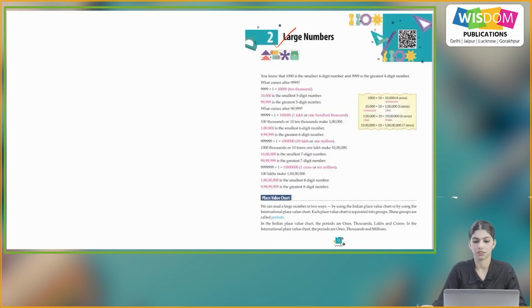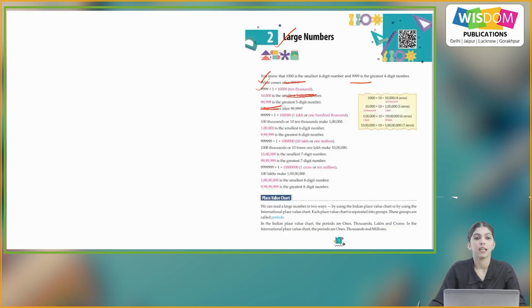Large numbers. You know that 1000 is the smallest 4-digit number and 9999 is the greatest 4-digit number. What comes after 9999? So that is 10,000, and 10,000 is the smallest 5-digit number.